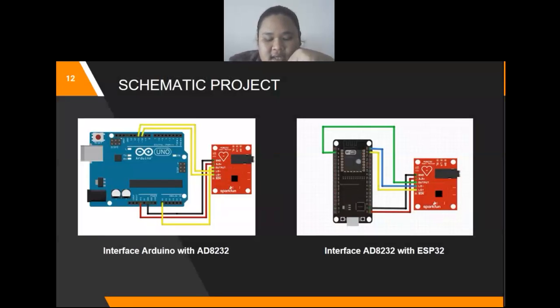Okay, this is the schematic of the project that I constructed in Fritzing software. It interfaces Arduino with AD8232 and interfaces AD8232 with ESP32.